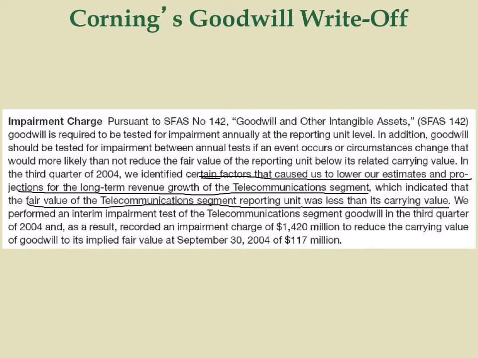This is consistent with our definition of asset impairment. So asset impairment occurs. What they did in this year is they recorded impairment charges of $20 million to reduce the carrying value to $170 million. So $20 million is recorded as a loss on the income statement of 2004, and the new cost basis for the goodwill decreased to $117 million.